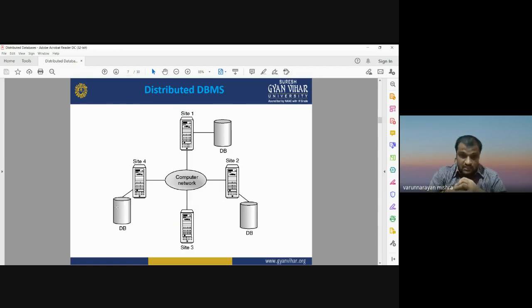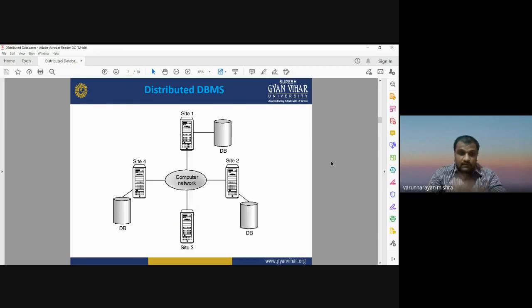It is very clear here. Suppose we are talking about site 1. Site 1 is having some database, site 2 having some database. Both databases also have their local database management system. When we combine all the databases stored at different sites, at different locations, it is known as global database management system, or you call it a global network. Local means when we talk about an individual system, but when all the systems are interconnected with each other through some communication network, some internet connectivity, then this is known as global database management system.